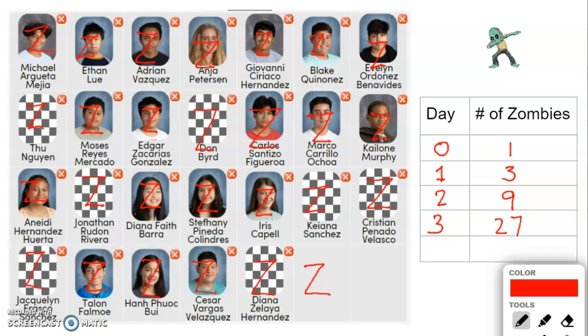Okay, do you see a pattern here? 1 became 3, 3 became 9, 9 became 27. Do we need to go through that anymore? Okay, on day 4, what do you think? On day 4, we are seeing the pattern of being multiplied by 3. So I am going to say 27 multiplied by 3 is going to be 81. So my prediction for day 4 is we're going to have 81 Zoom zombies walking around on our school campus.